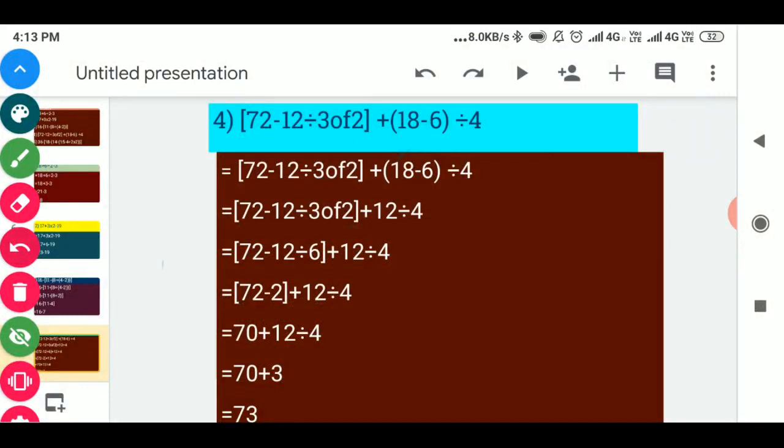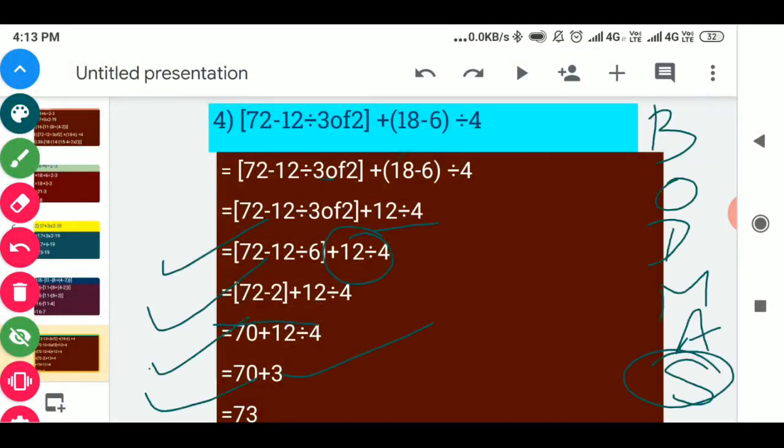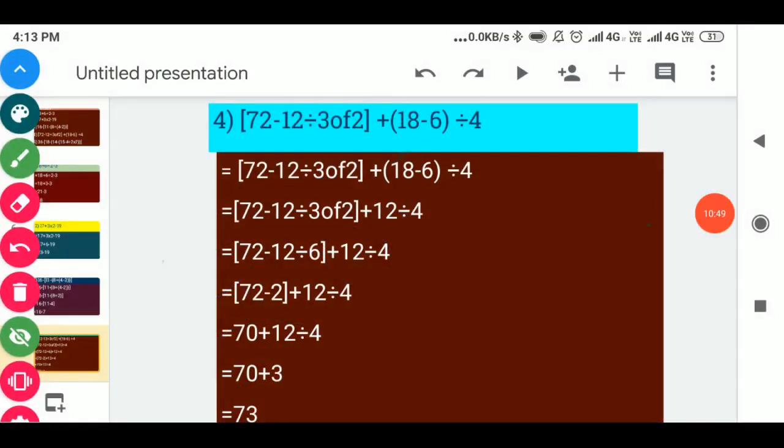According to the BODMAS rule, first we will solve the bracket. Here first we will solve the small bracket. So in a small bracket, we can see here small bracket is given 18 minus 6. So in the second step, everything will be as such same up to here, but at the place of 18 minus 6 we will write 12 and we will remove the parenthesis. The next one left, divided by 4, we will write as such.